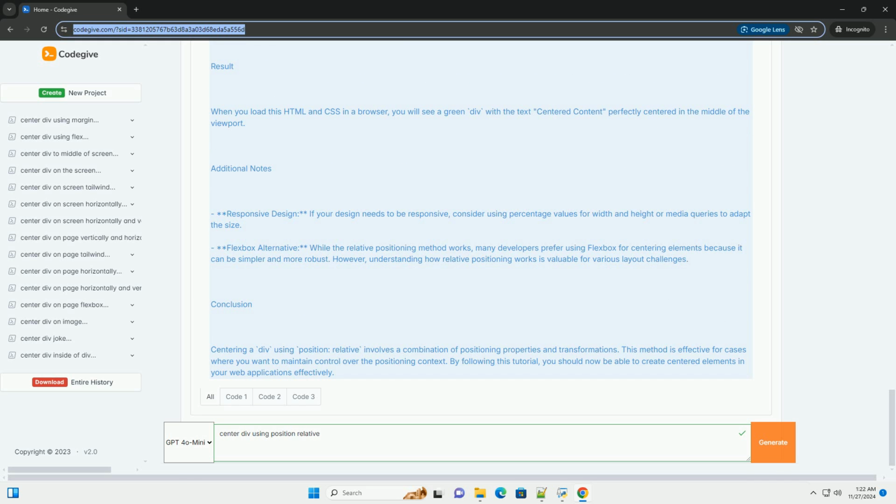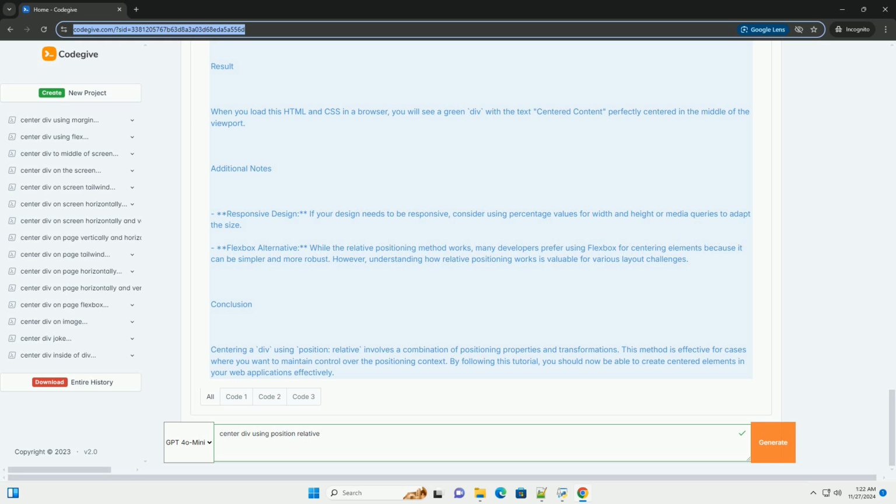Explanation of the code. 1. Container styles. We set the .container to position: relative, which serves as a reference point for absolutely positioned descendants. The height: 100% makes the container fill the entire viewport height.